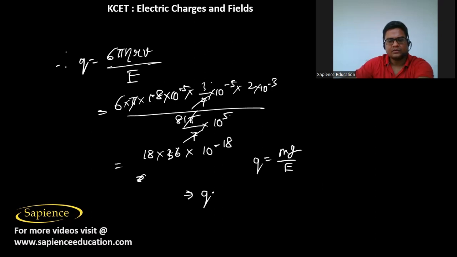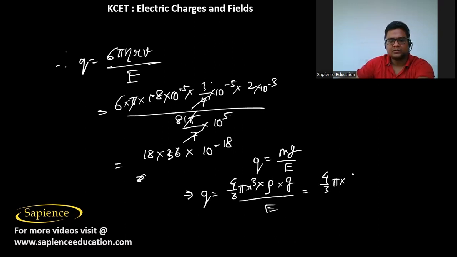So q will be equal to m, which is 4 by 3 pi r cube into rho into g by e. This will be 4 by 3 pi into r cube. So this is a 9, 3 9 is 27, 27 by 7 cube. So 49 into 7, 10 power minus 15, into rho.